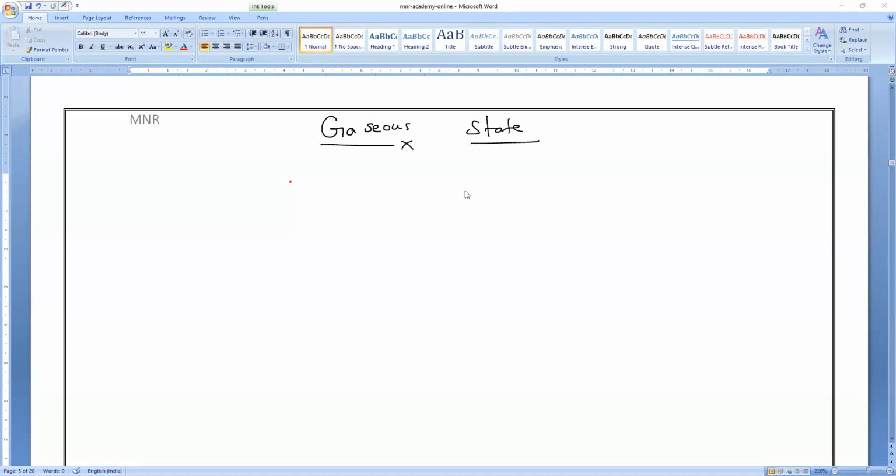We all know that whenever I mention gas, some ideas come to your mind immediately. One point you will remember is about the particles. Particles are very loosely packed. Understand? And you all know gases cannot be kept in an open container because they have large intermolecular spaces and the least force of attraction.